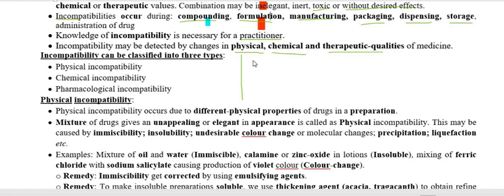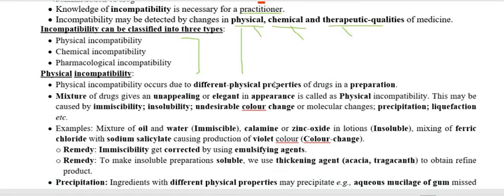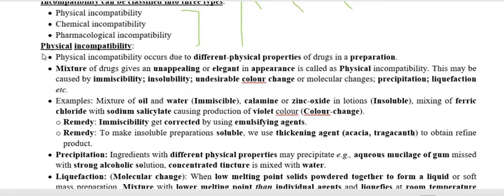As a result, there is a change in the physical property of the combination, or it changes chemically, or a pharmacological effect is produced. So now we have to discuss one by one.